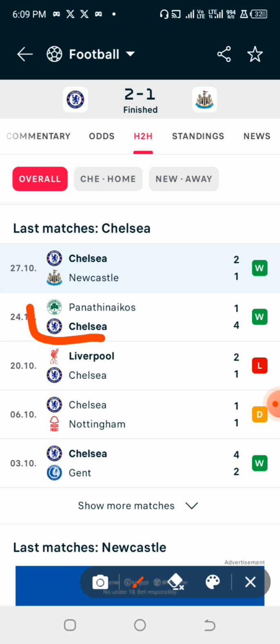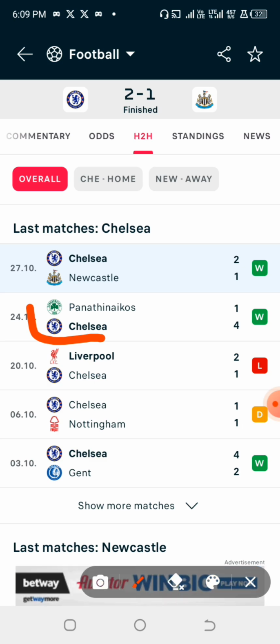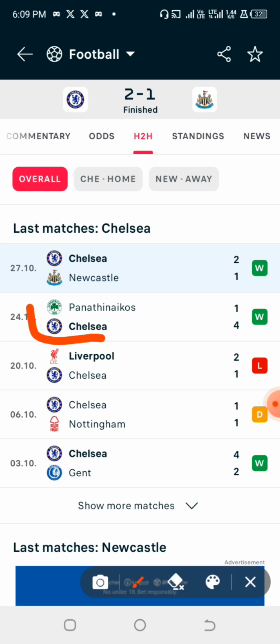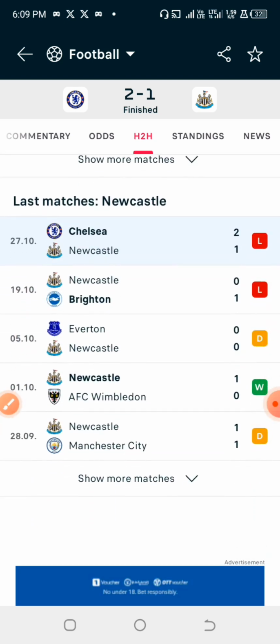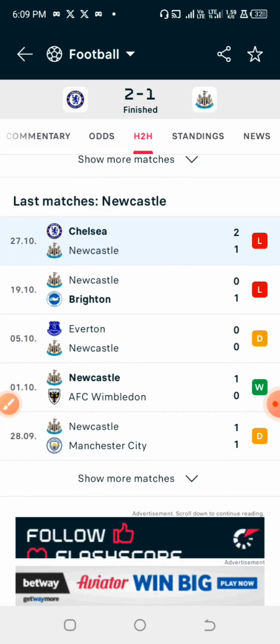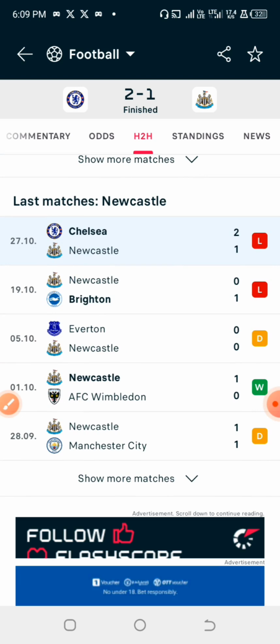So what we just need to do is to evaluate the last 5 games that the home team had with other teams, and the last 5 games the away team had with other teams, and we are going to look into the average yellow card that they had in those games. So now after getting that, we are going to look into the last previous games that they had against each other in the same league, which happens to be the Premier League, and we are going to look into the average yellow card that they had in those games.